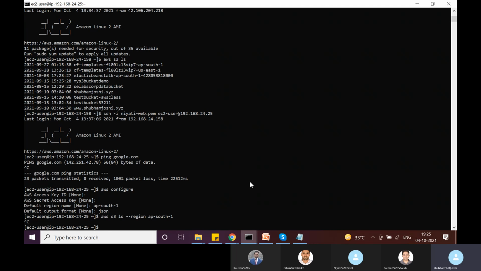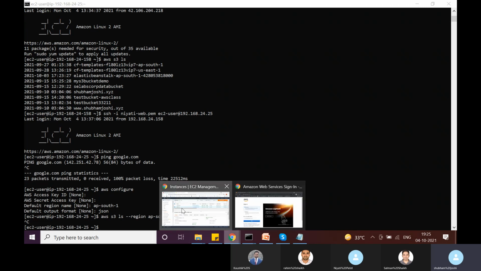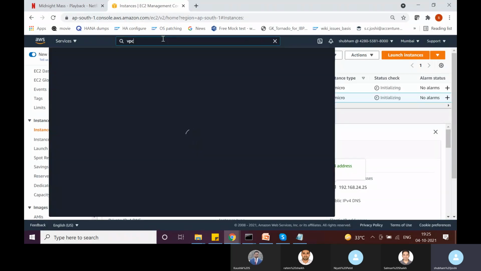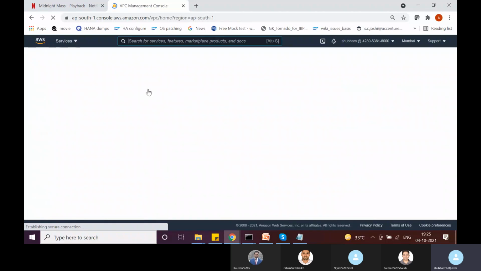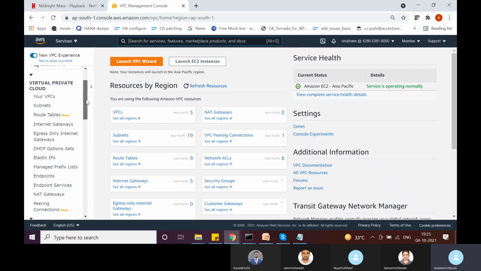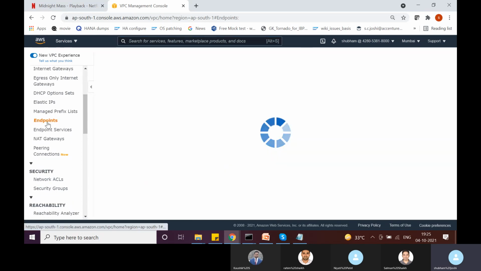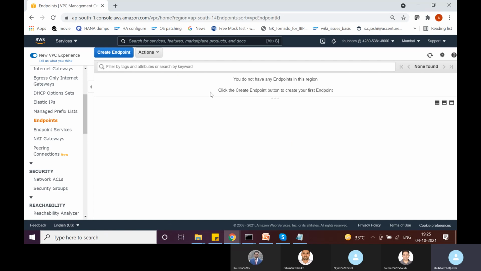So as of now, it's not working, right? So let's fix it. What I'm going to do now is navigate to the VPC section. Okay. And then here we will scroll down and go to endpoints. Okay. So I will say create endpoint. You do not have any endpoints in this region, which is true. We haven't created any endpoint yet. So I will go ahead and create it.